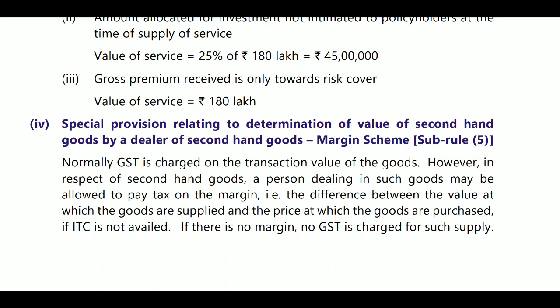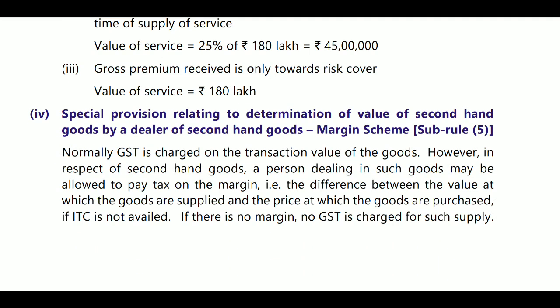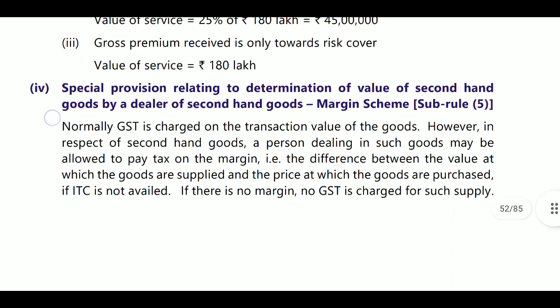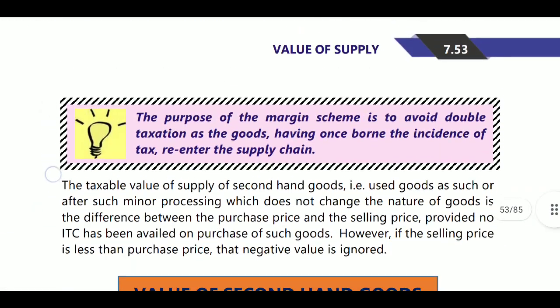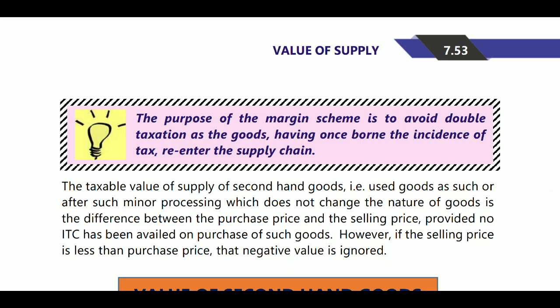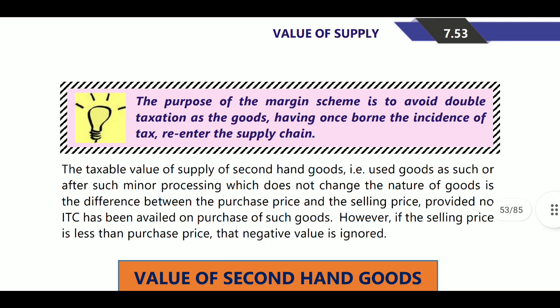Next, special provisions relating to determination of value of second-hand goods by a dealer: the second-hand goods margin scheme. This is Rule 32.5. Where there is buying and selling of second-hand goods, the value is equal to selling price minus purchase price. That is the margin scheme. Here ITC should not be availed on purchase. In case of repossession, the purpose of the margin scheme is to avoid double taxation, as goods having once borne the incidence of tax re-enter the value.